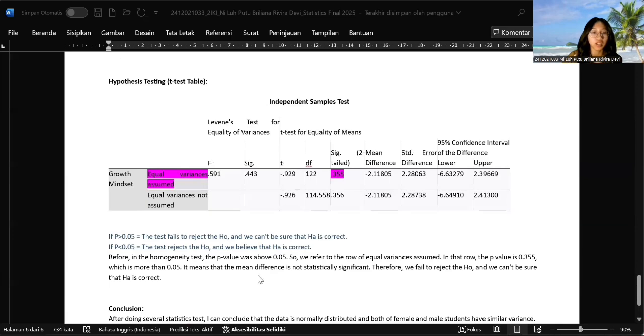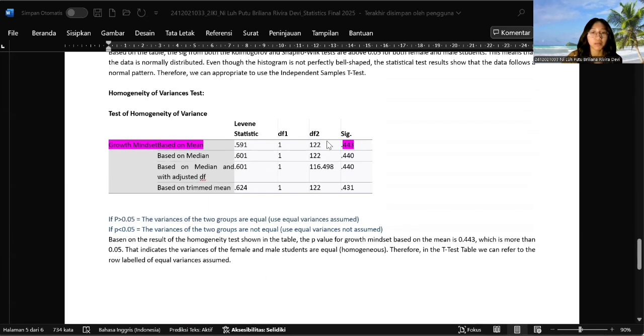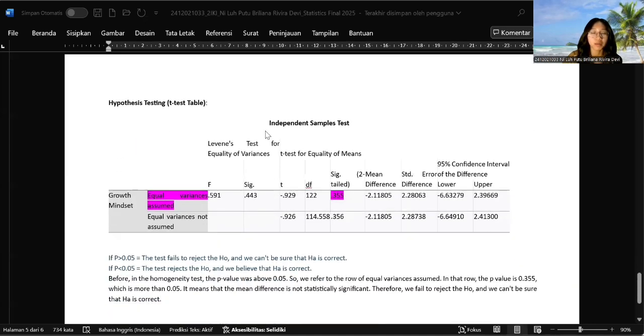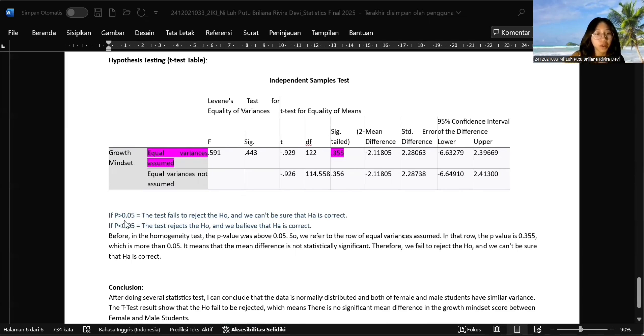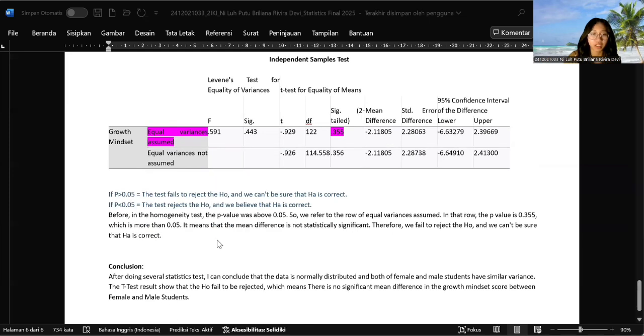Like I said before, in the homogeneity test, the p-value here is more than 0.05. So, in the independent sample test here, we just focus on the row of equal variances assumed. In this row here, we can see that the Sig. (2-tailed) is 0.355, which means that the p is more than 0.05. If the p is more than 0.05, the test fails to reject the H0, and we can be sure that the HA is correct. Or we can say that the mean difference is not statistically significant.